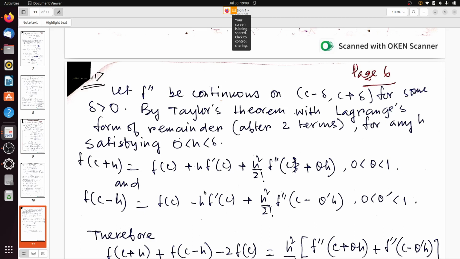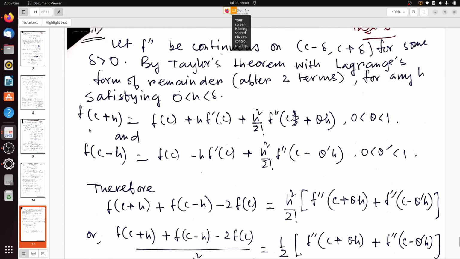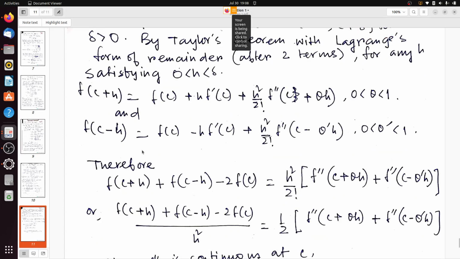By Taylor's theorem with Lagrange's form of remainder after two terms, for any h satisfying 0 less than h less than delta, we will write f(c plus h) equal to f(c) plus h f prime(c) plus h square by factorial 2 f double prime(c plus theta h). It is just an implementation of Taylor's theorem using Lagrange's form of remainder. Similarly, f(c minus h) equals f(c) minus h f prime(c) plus h square by factorial 2 f double prime(c minus theta prime h), where theta prime is between 0 and 1.